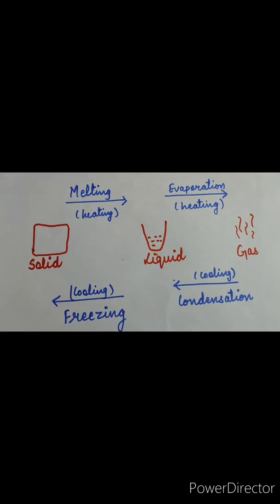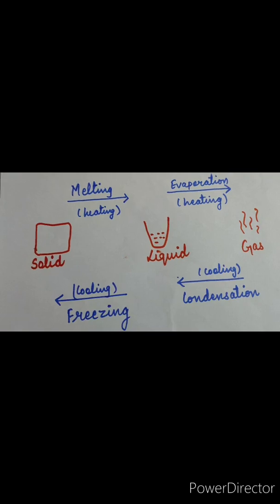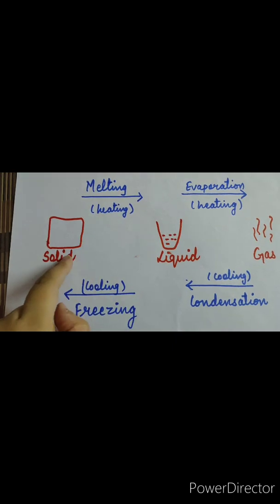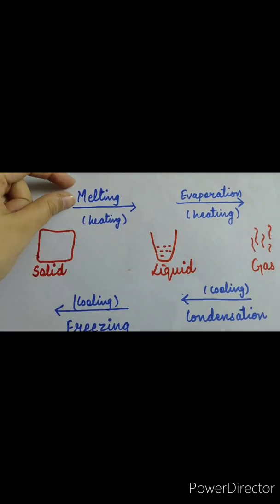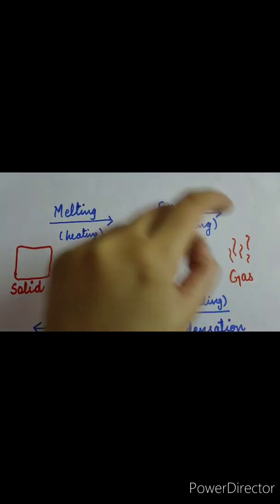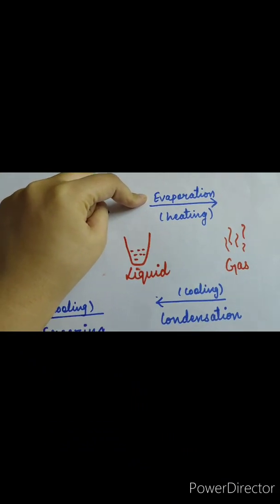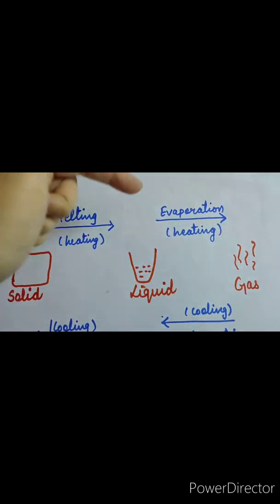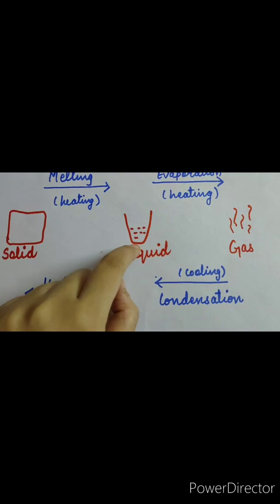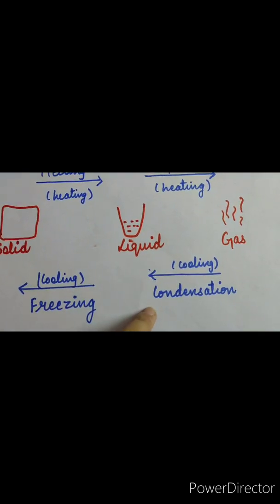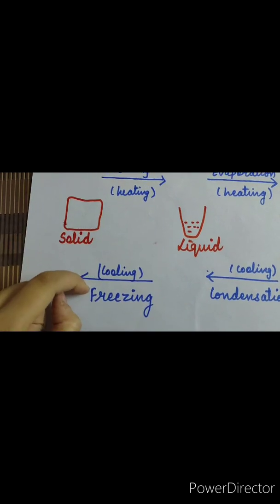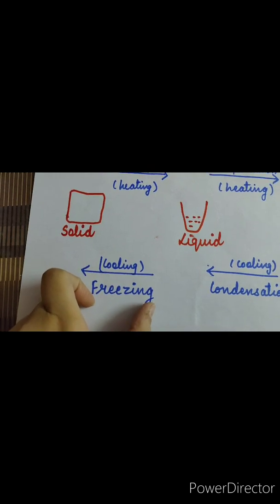Thank you, Ginny. Students, I hope you understood these 4 concepts: melting, evaporation, condensation and freezing. By heating, solids can be converted into liquid, that is known as melting. Again, by heating, liquids can be converted into gas, and that process is evaporation. Conversion of liquids into water vapor is evaporation. Again, those water vapors can be converted into liquid by cooling, and that process is known as condensation. And then liquids can be converted into solids by cooling. That process is known as freezing.